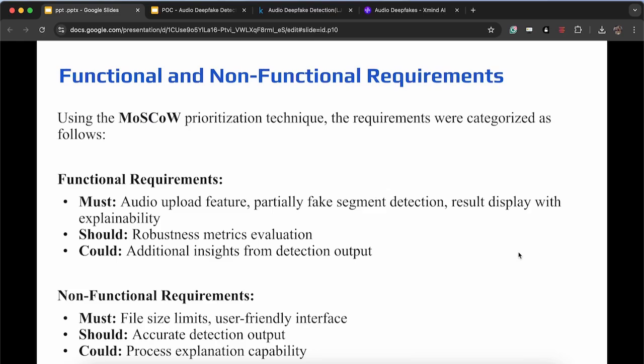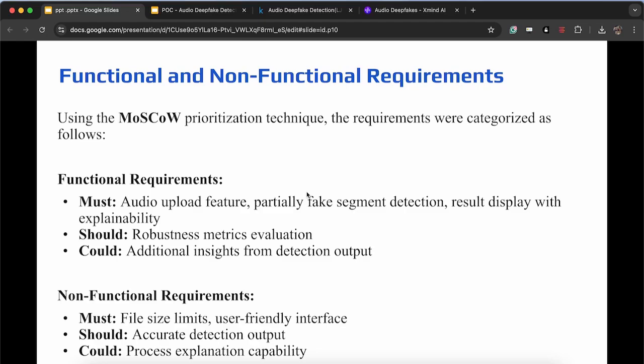And then when it comes to the functional and non-functional requirements of my project, I used the MoSCoW technique. When it comes to my functional requirements, the must-haves are that there should be a feature to upload the audio. It is a must, it is the main thing. And then since I'm focusing on partially fake segment detection, there should be a feature for that also.